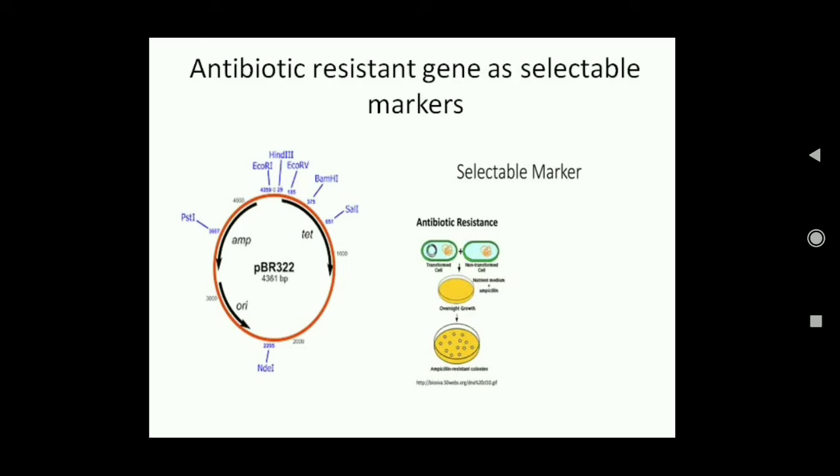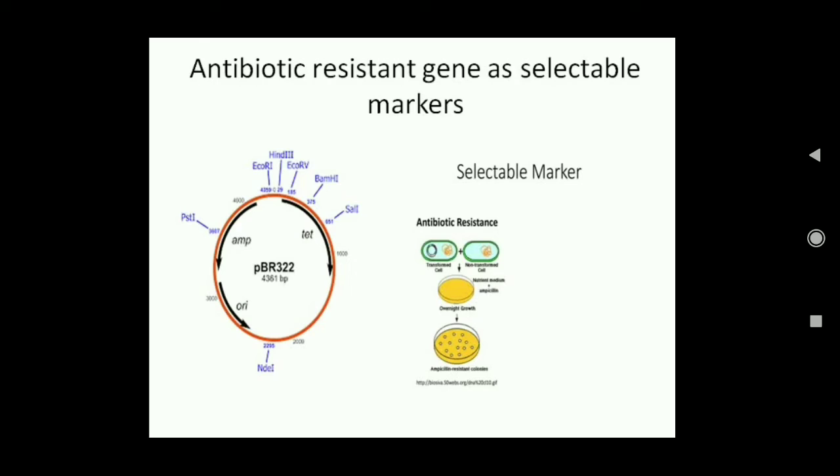So now this plasmid which will be inserted in a bacteria, that bacteria will be resistant to ampicillin but will not be resistant to tetracycline, because we have cut the tetracycline gene and we have inserted the foreign gene in between the tetracycline gene.